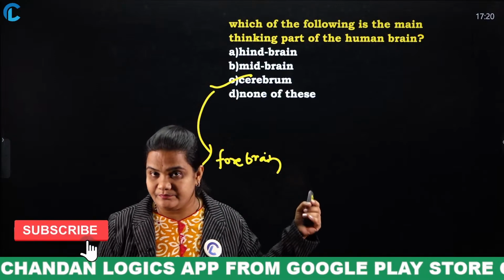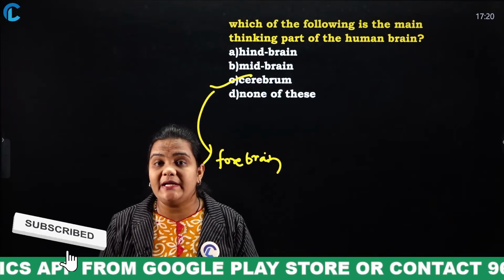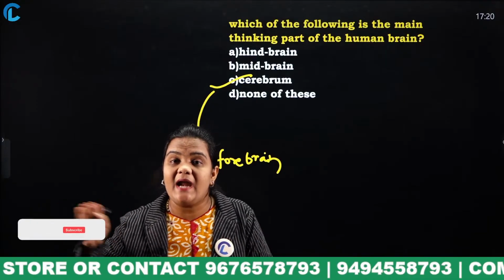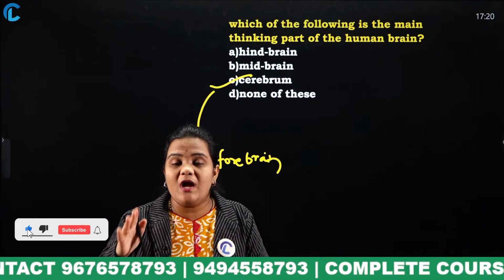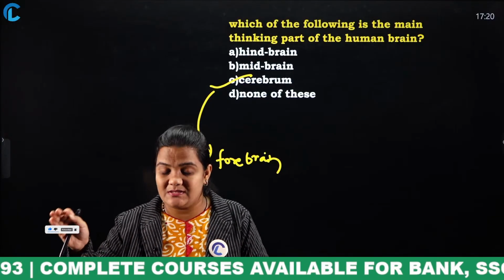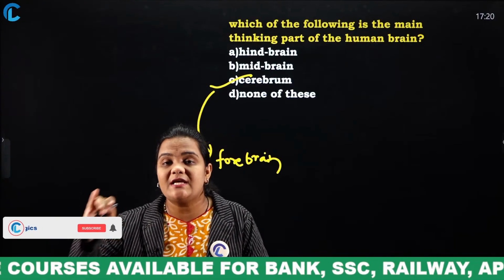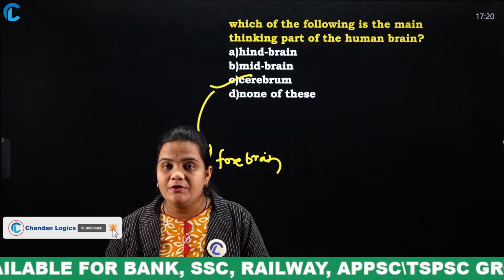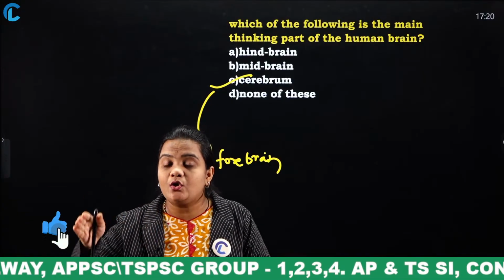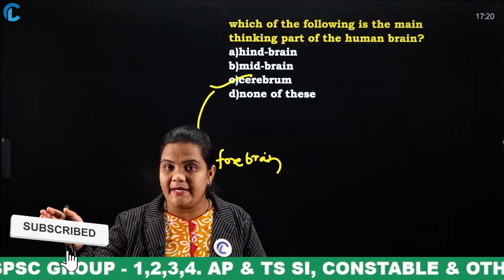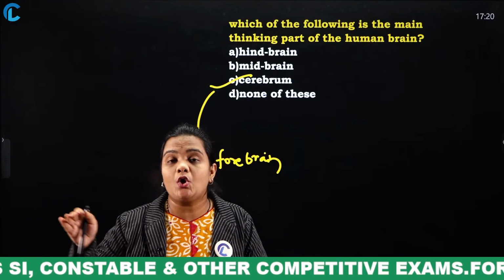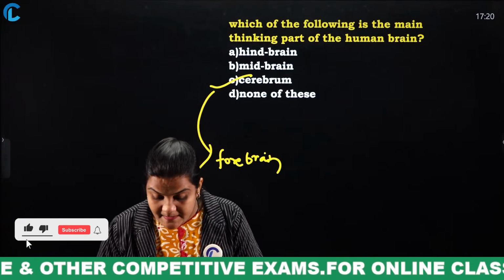And what will the medulla oblongata do? It controls breathing and heart. These are the functions of the cerebrum, cerebellum and medulla oblongata. So, the cerebrum is used for thinking. The cerebellum is used to control movements, coordination and balance. And the next one is the medulla oblongata. It will control the breathing and heart rate.